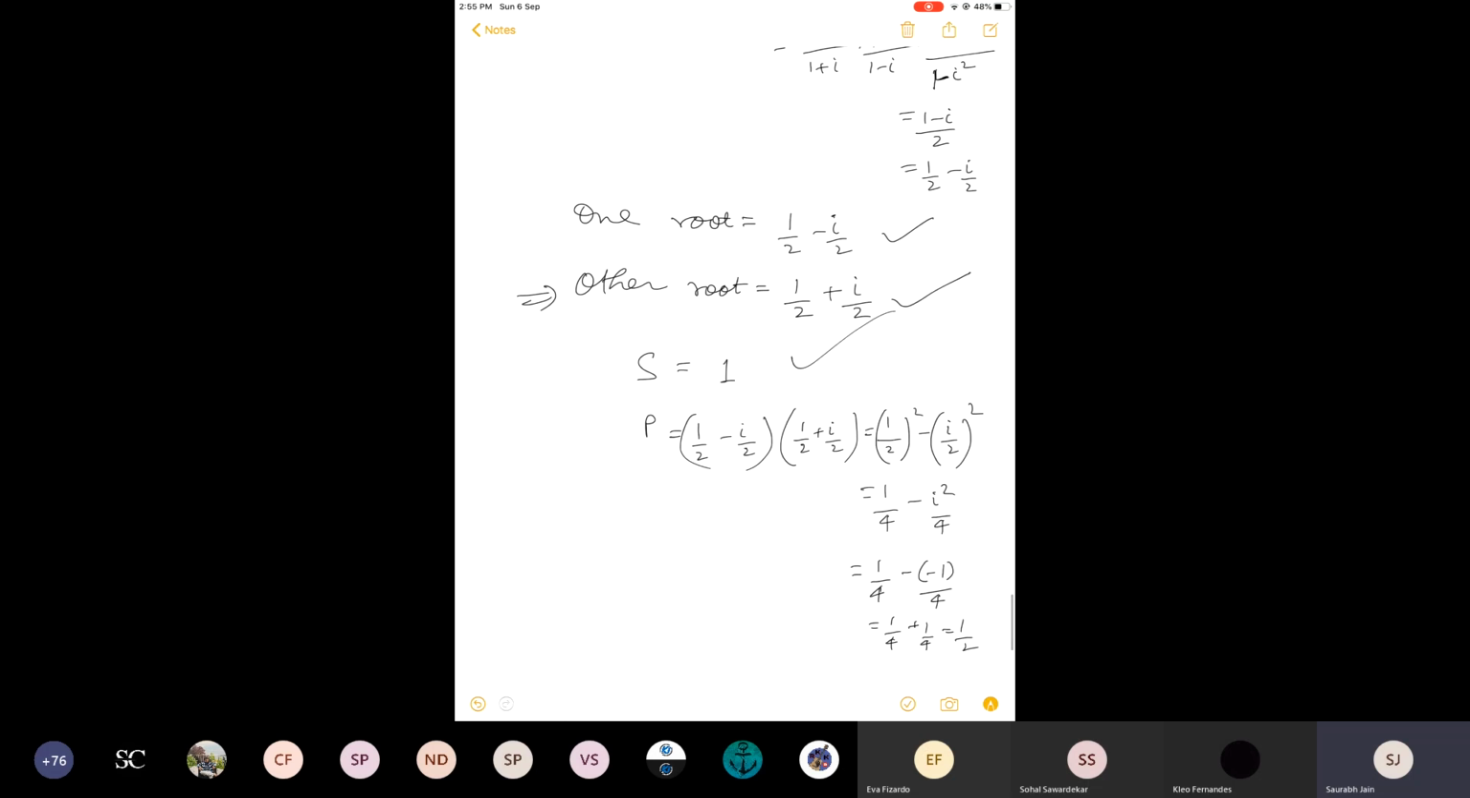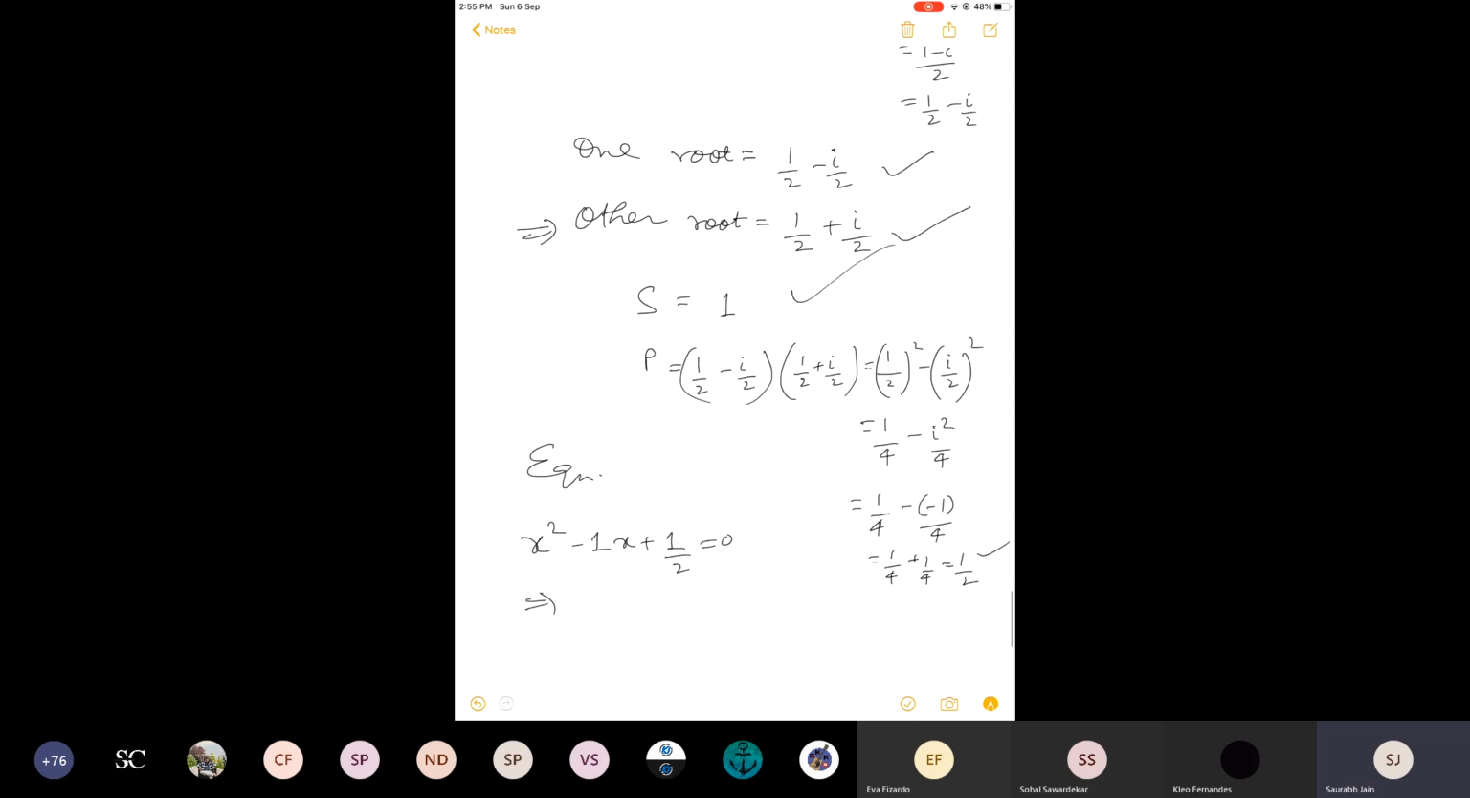We have sum, we have product. So what is the equation? X square minus sum of roots x plus product of roots. Take the LCM, you will get the answer. 2x square minus 2x plus 1 is equal to 0. This should be the answer, which is B option.